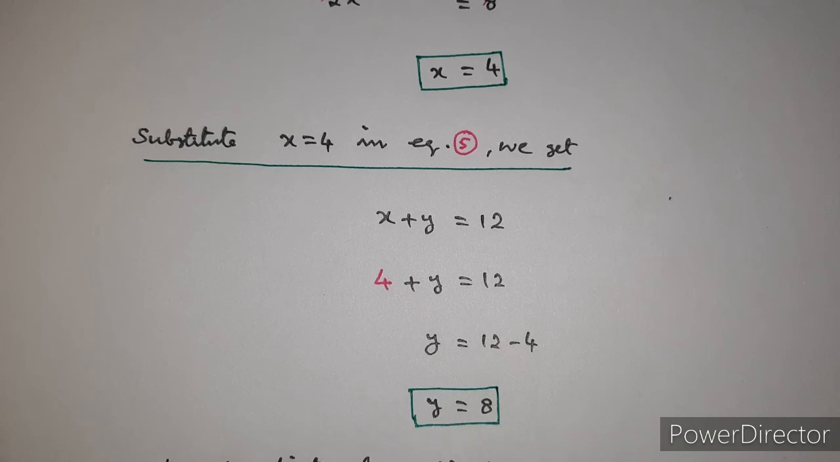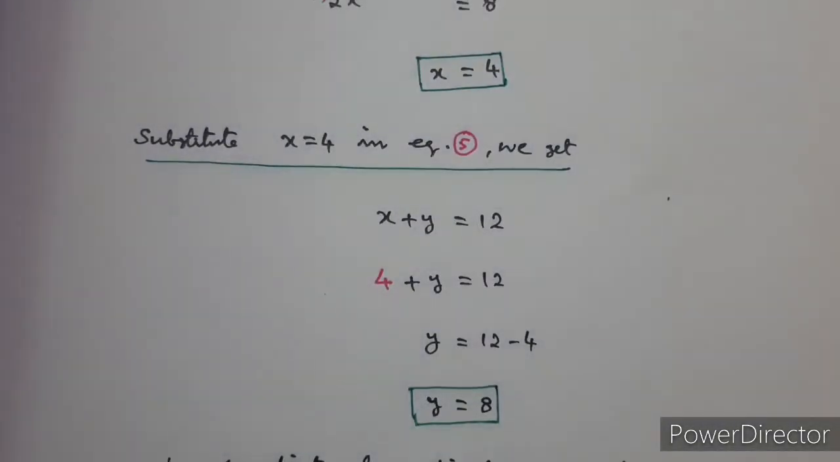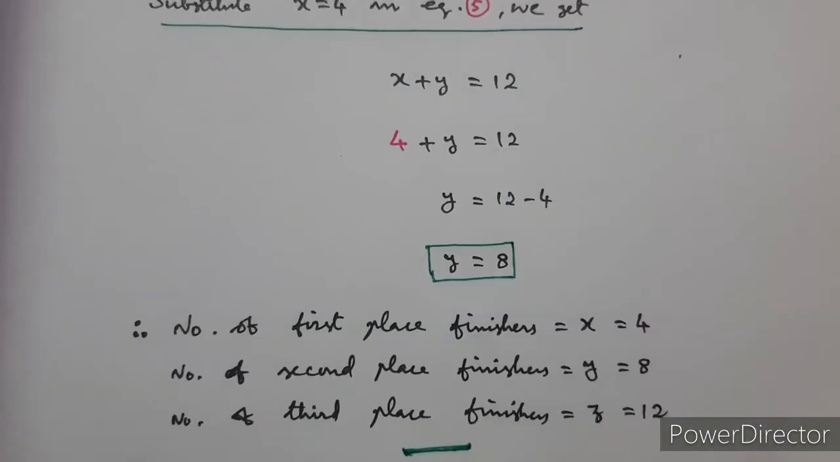Now we conclude the problem. The number of first place finishers is equal to x, that is equal to 4. The number of second place finishers is equal to y, that is equal to 8. The number of third place finishers is equal to z, that is equal to 12. So this is the answer.